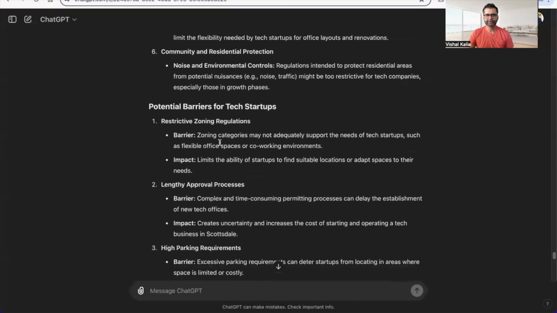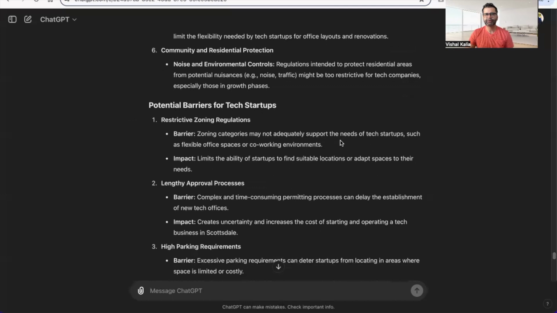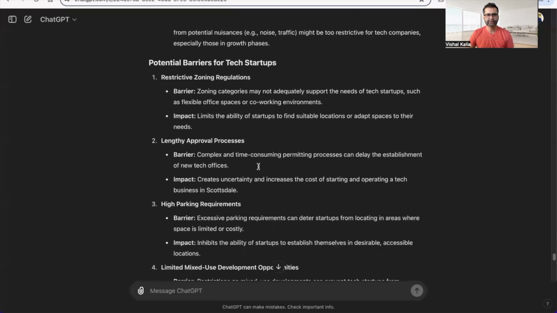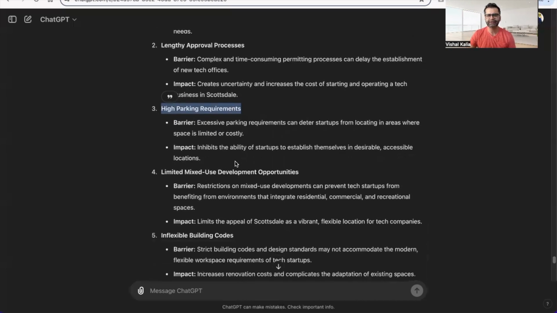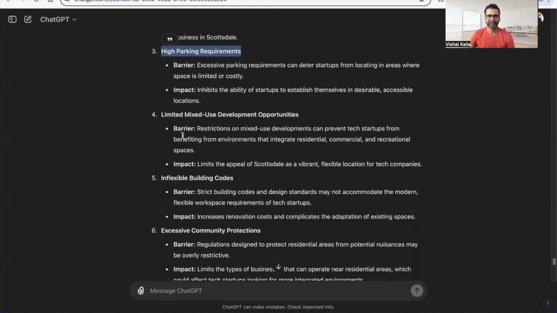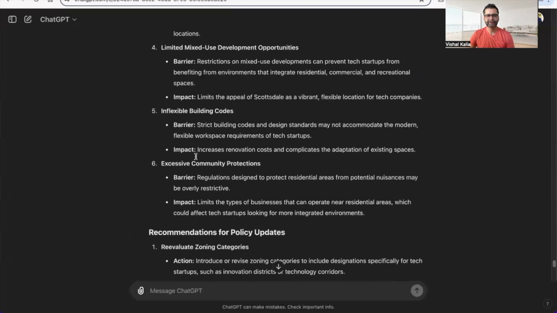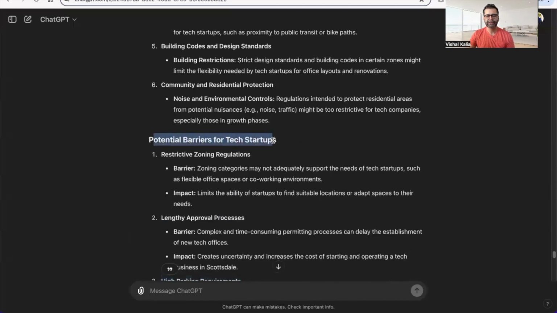So restrictive zoning regulations, right? Zoning categories may not adequately support the needs of tech startups, such as flexible office spaces and co-working environments, and especially if your startup requires some sort of manufacturing facility, as we have seen a lot in Phoenix Metro. So that could have some zoning regulations. The impact is that it limits the ability of startups to find suitable locations and so on. Lengthy approval processes, high parking requirements. So this is pain, right? I think that Phoenix Metro parking is still okay, coming from Silicon Valley, where finding the right parking is just too much, right? Then limited mixed-use development, and flexible building codes. And as you can see, it gives you some of these potential barriers for tech startups.